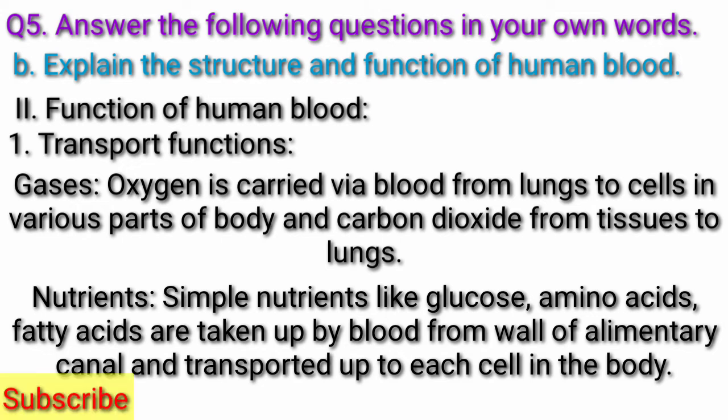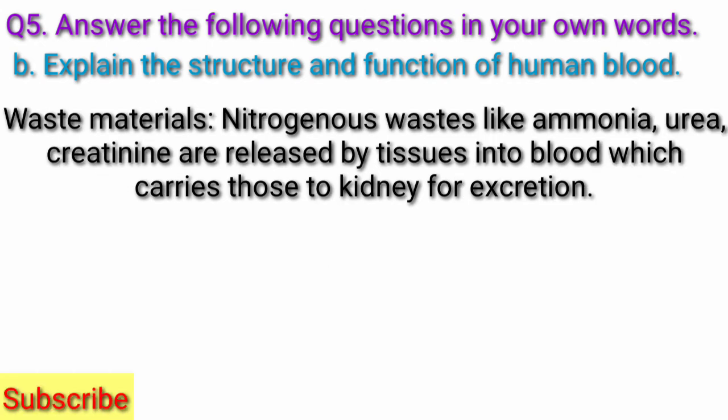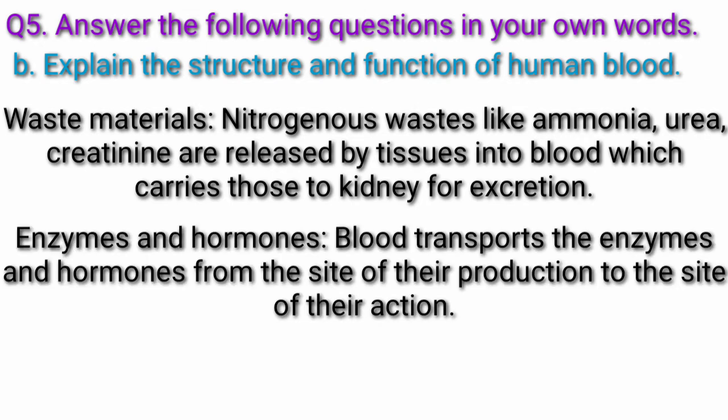Nutrients. Some simple nutrients like glucose, amino acids, fatty acids are taken up by blood from wall of alimentary canal and transported up to each cell in the body. Waste materials. Nitrogenous wastes like ammonia, urea, creatinine are released by tissues into blood, which carries those to kidney for excretion. Enzymes and hormones.